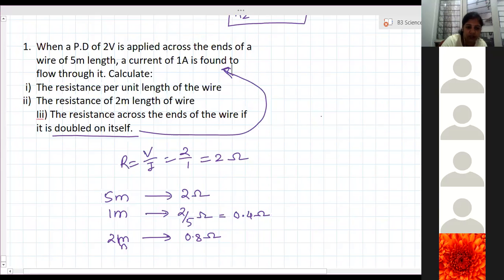So questions till 32 you have to finish by next class. It's the homework, ma'am. Yeah, homework till question 32. Okay, ma'am, 33 questions. Till 33 you have to finish. In that, 31 is repeated. Then next class we will start with combination of resistors.